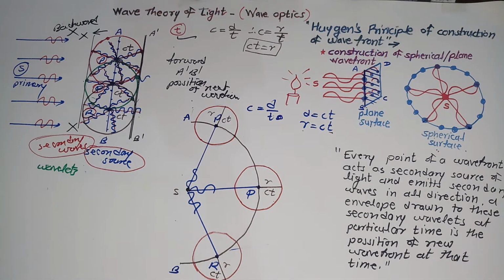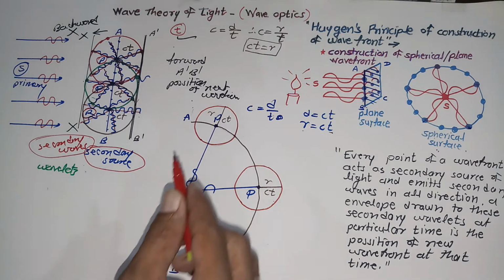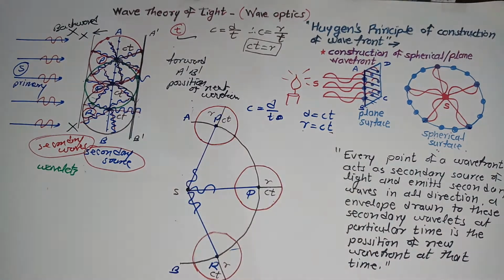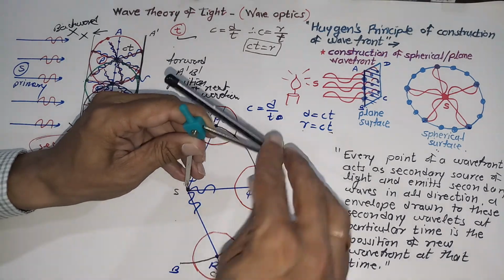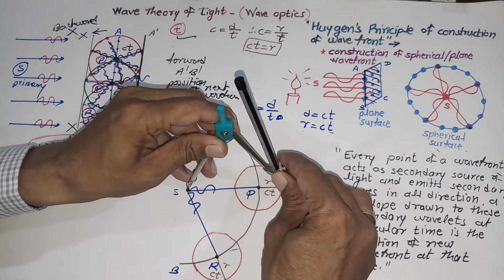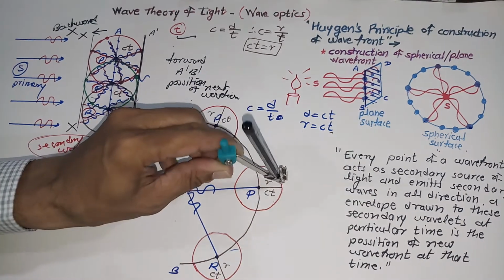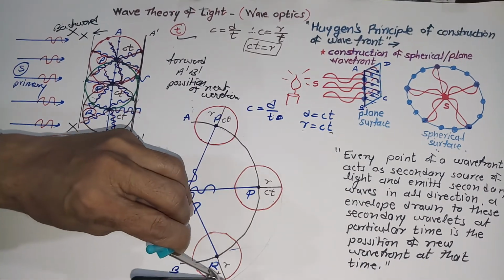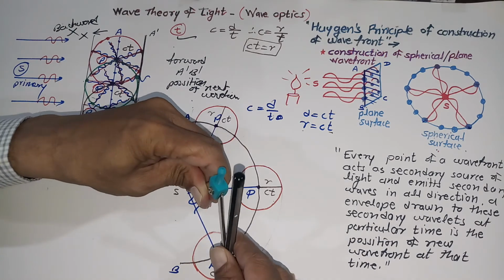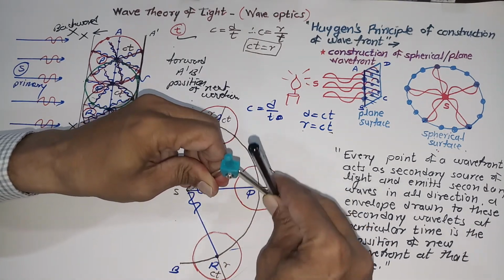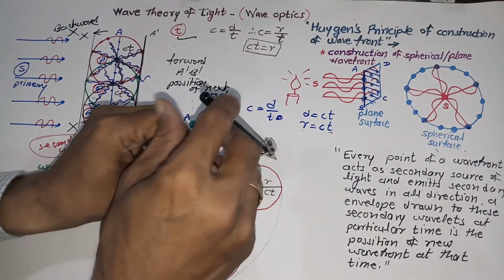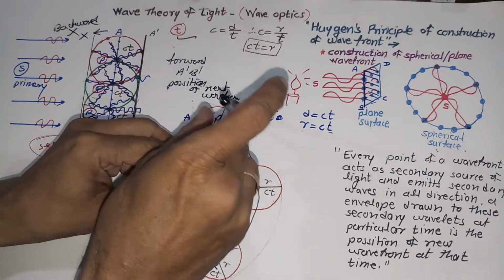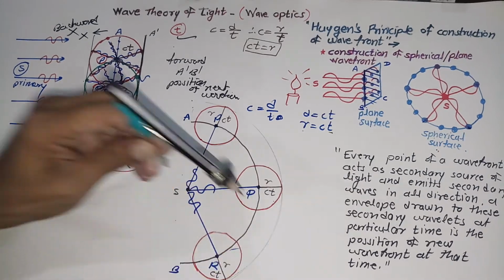According to Huygens principle, you have to draw an envelope on these secondary wavelets. That can be done again with the help of a compass, with radius equal to initial radius plus ct. This envelope actually represents the position of the new wavefront.